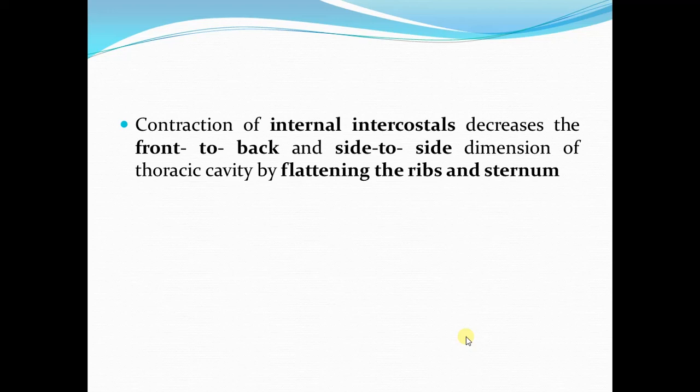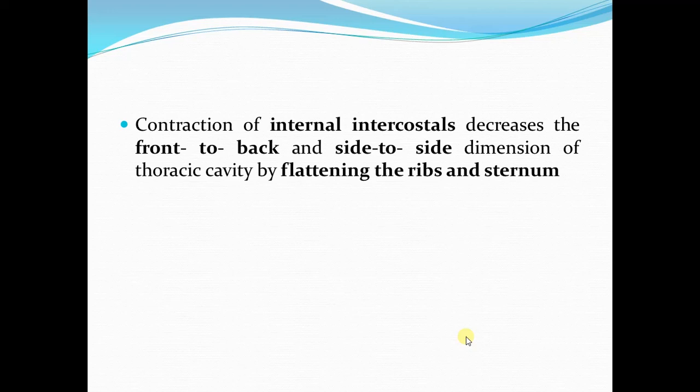The contraction of internal intercostal muscles decreases the front to back and side to side dimension of the thoracic cavity by flattening the ribs and causing the backward movement of the sternum, or we can say flattening of the sternum. So the dimensions of the thoracic cavity, front to back and side to side, are decreased due to contraction